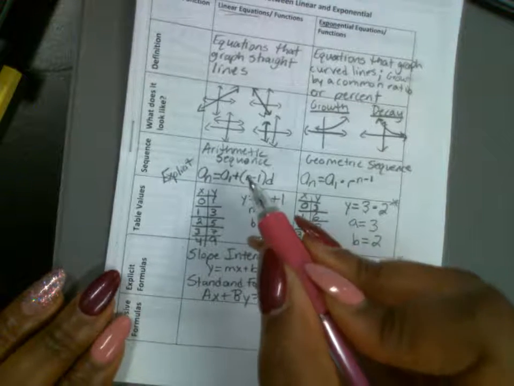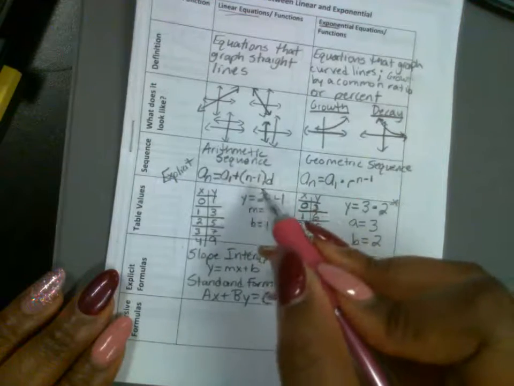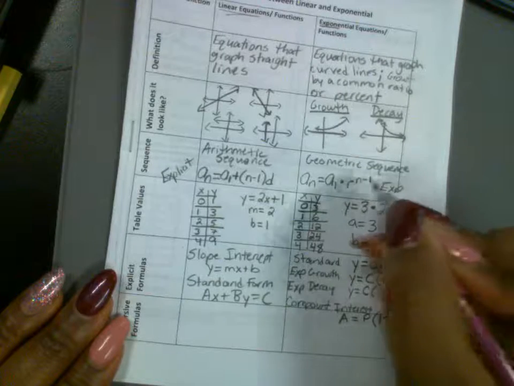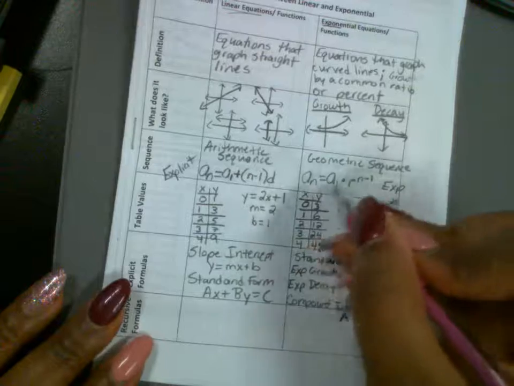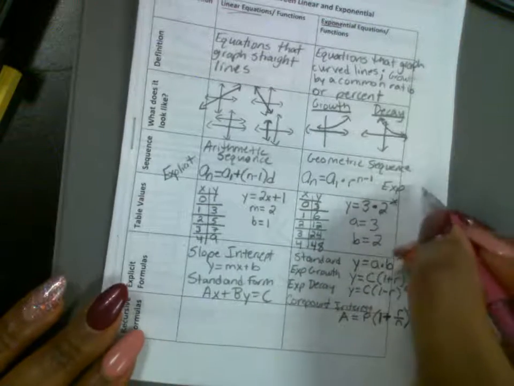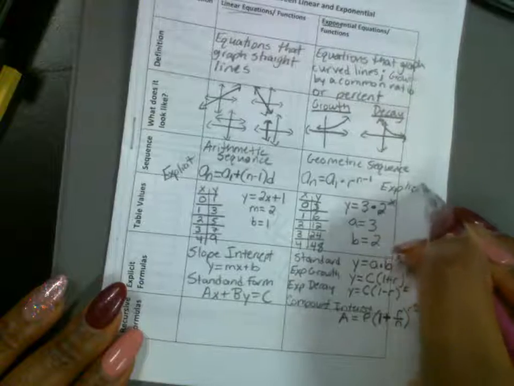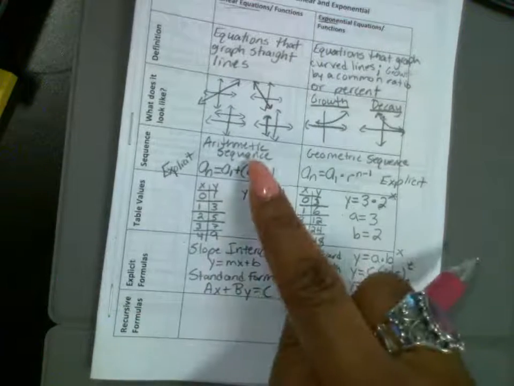And if you want to find the 10th number, you plug in 10, and it'll tell you what the 10th number is by using order of operations. This is also explicit because if you wanted to find the 5th number, you plug in 5 with all the other numbers to give you the 5th number in the list. Both of these are explicit formulas. This is explicit for linear. This is explicit for exponential.